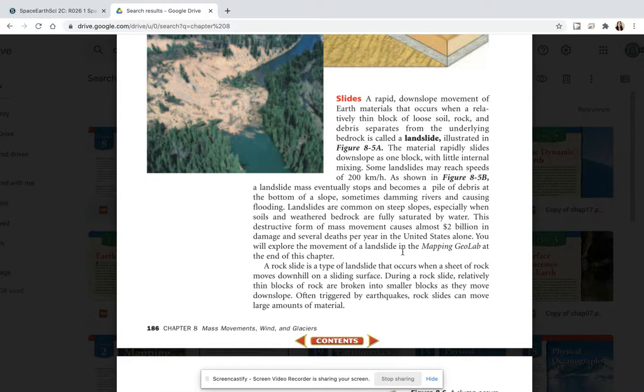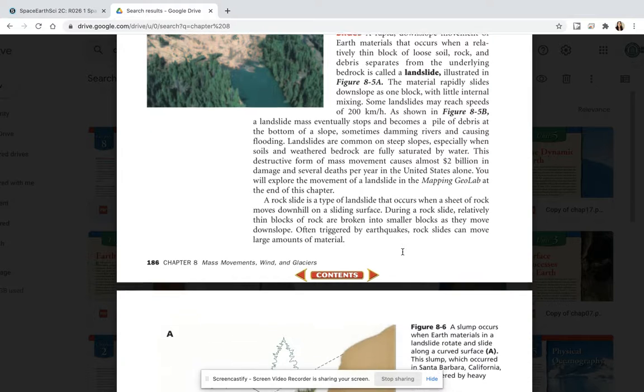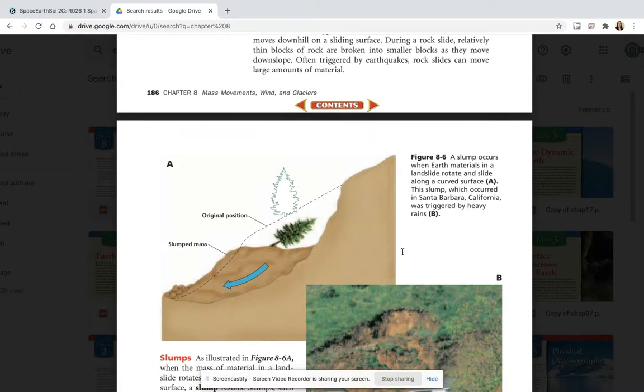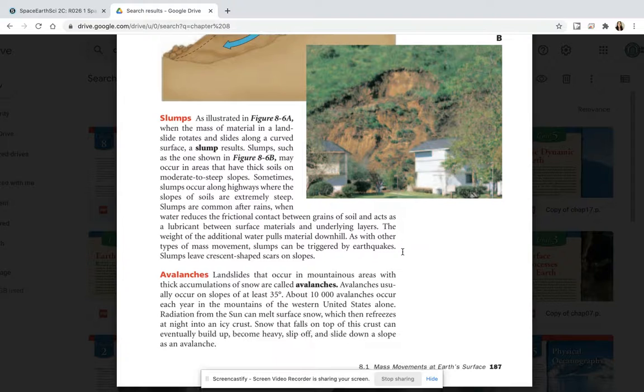This destructive form of mass movement causes almost $2 billion in damage and several deaths per year in the United States alone. You will explore the movement of a landslide in the Mapping GeoLab at the end of this chapter. A rock slide is a type of landslide that occurs when a sheet of rock moves downhill on a sliding surface. During a rock slide, relatively thin blocks of rock are broken into smaller blocks as they move downslope. Often triggered by earthquakes, rock slides can move large amounts of material.